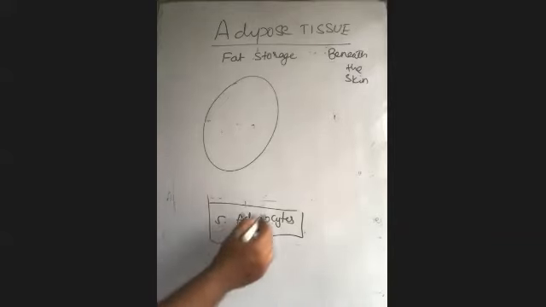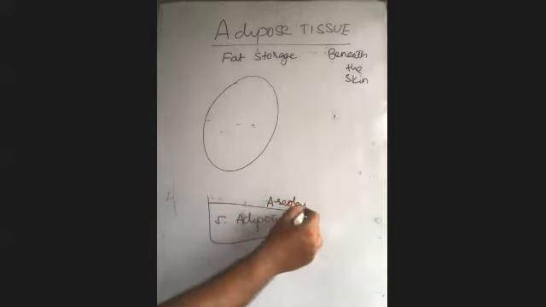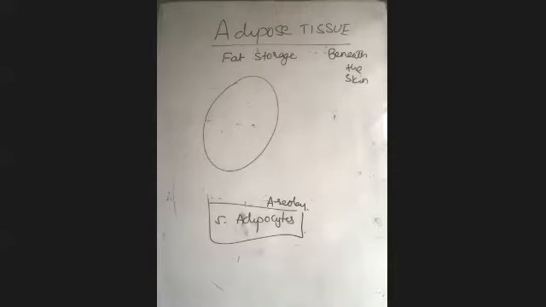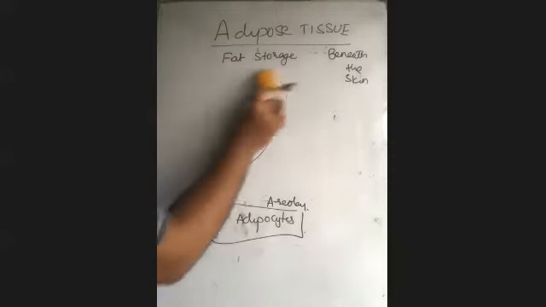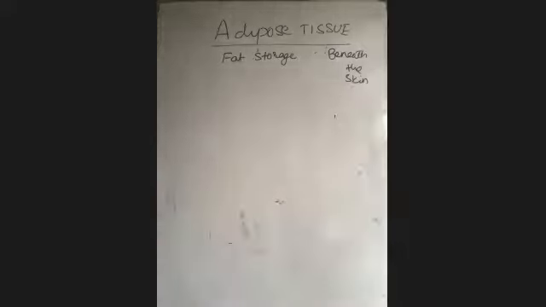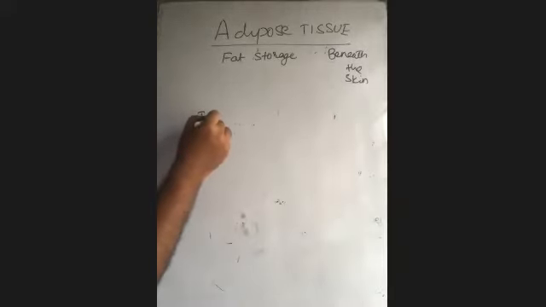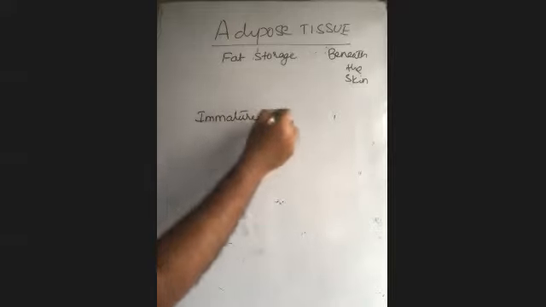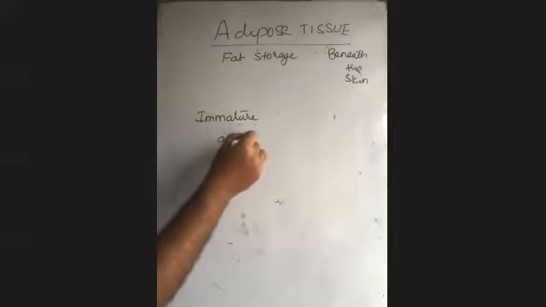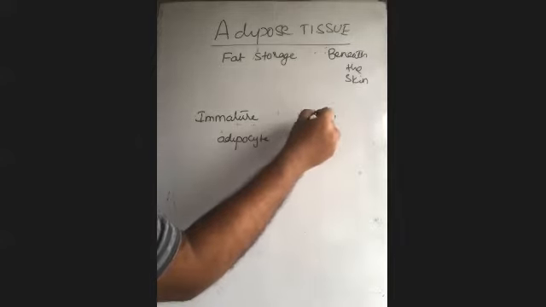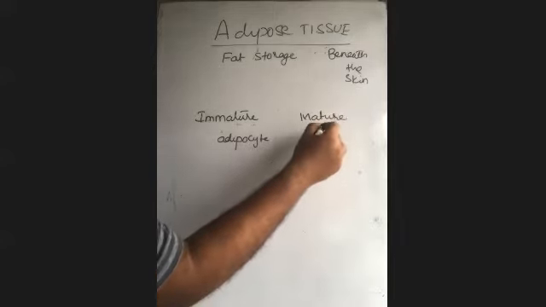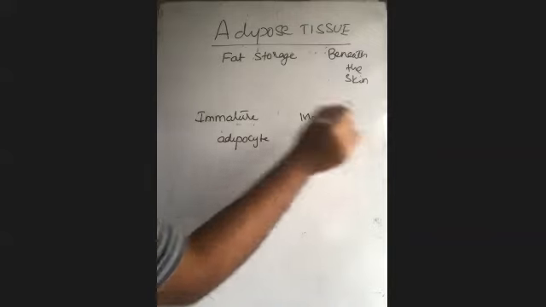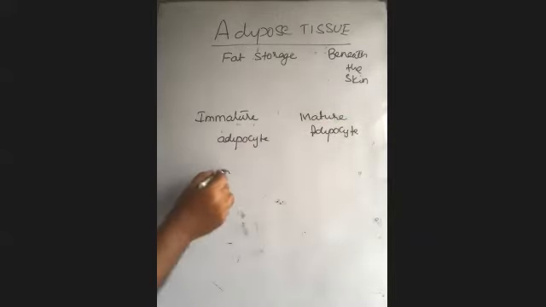Okay, so we learned in areolar connective tissue, adipocytes. We are now talking about adipose tissue. What is the relation? That we need to understand. For that, we need to learn the story from the beginning. The difference between the immature adipocyte and mature adipocyte. Immature adipocyte means an adipocyte which is smaller in size, which is not mentioned in the text actually. For your better understanding, I am moving here.